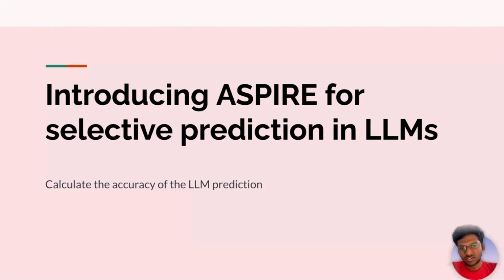Okay, this much is what we saw as a simple introduction to Aspire. Let's see how we can achieve this technique. Whenever we ask a question to an LLM, it could generate an answer along with an output score showing how correct the answer is to the question, or how relevant the answer is to the question. Let's see how we can achieve that.